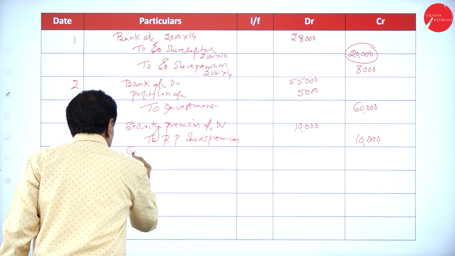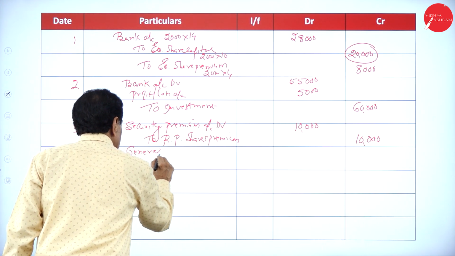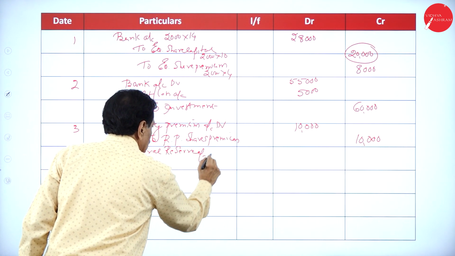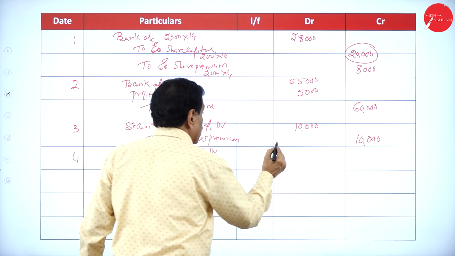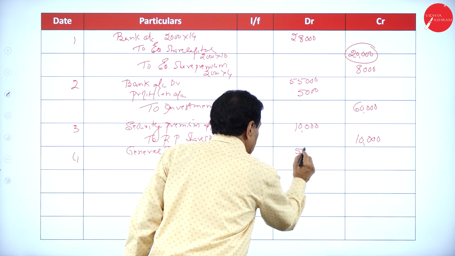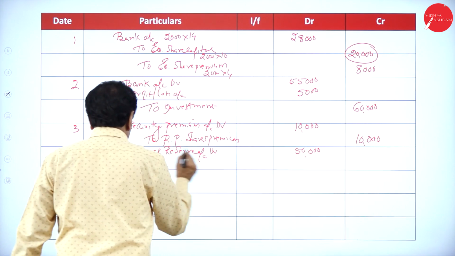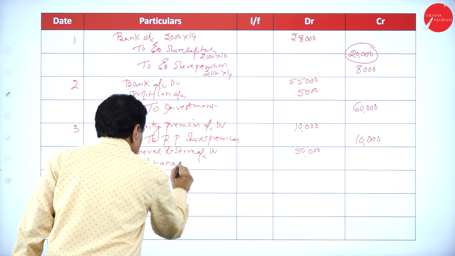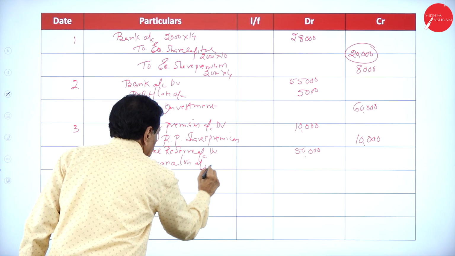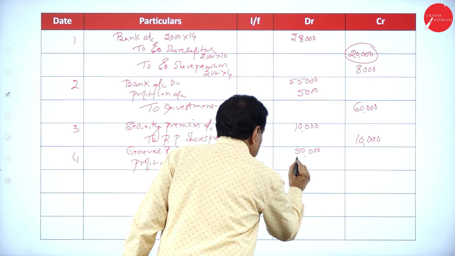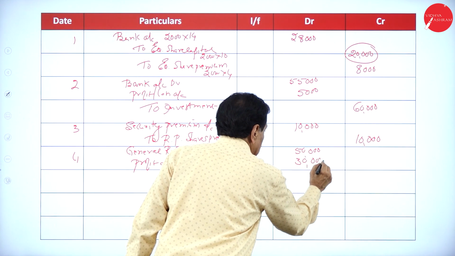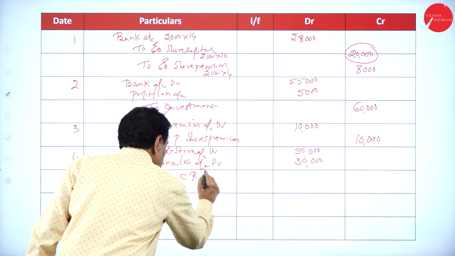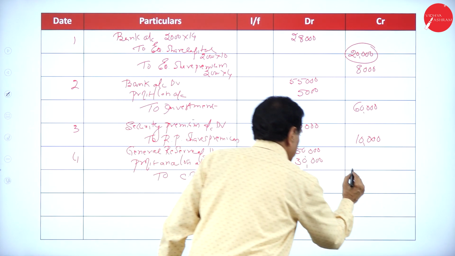General reserve account debit 50,000, profit and loss account debit 30,000, to CRR account 80,000.